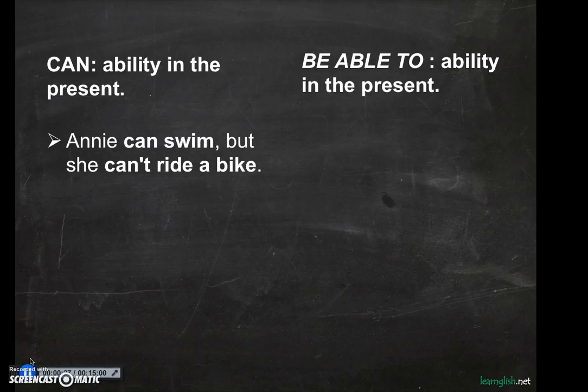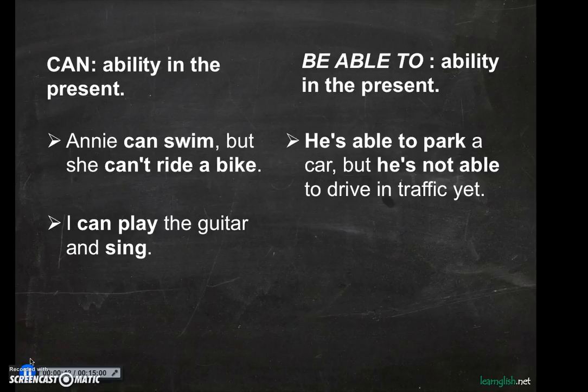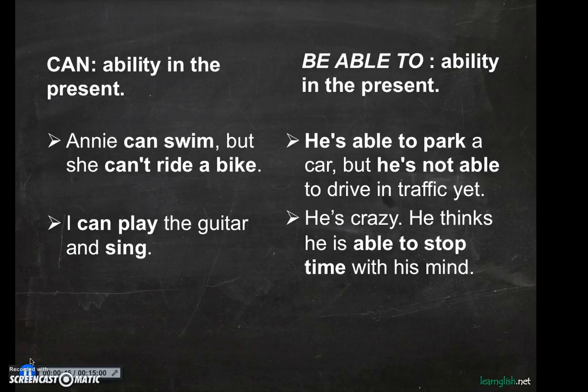For example, you can say Annie can swim, but she can't ride a bike. Or you can say, I can play the guitar and sing. Okay, these are things or abilities that you have in the present. And the same happens with be able to. You can say he's able to park a car, but he's not able to drive in traffic yet. Or you can say he's crazy, he thinks he's able to stop time with his mind.